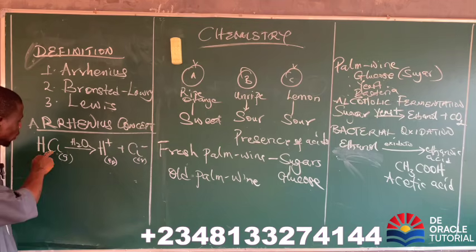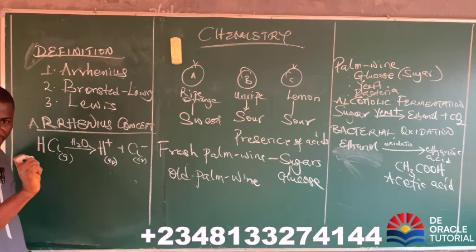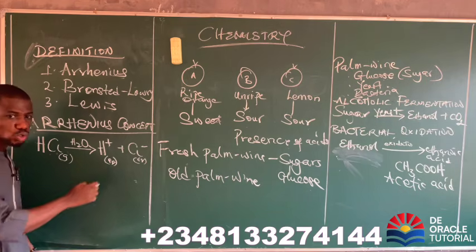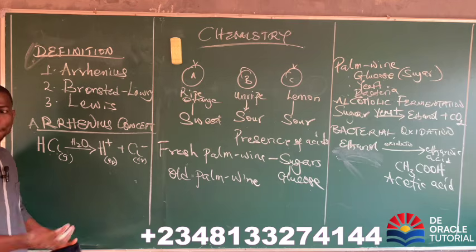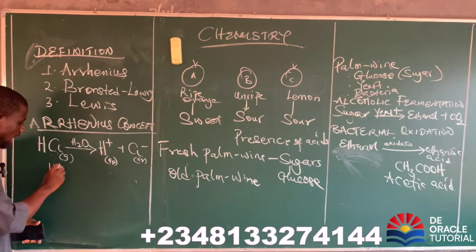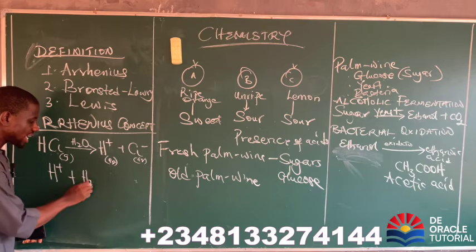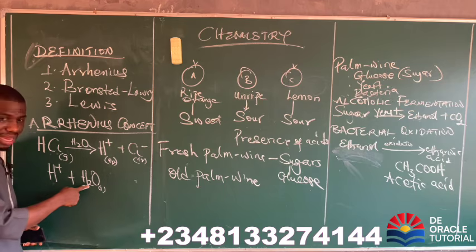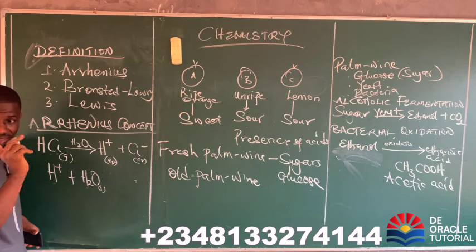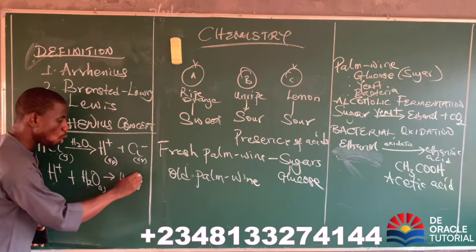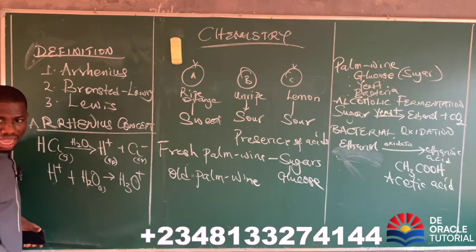Now, there is another point I want us to know. After dissolving this acid in water, we observe something. We do not just produce hydrogen ion. The hydrogen ion produced goes further to combine with a water molecule. This is the hydrogen ion combining with water, H2O. How many hydrogen are here? 1. How many are here? 2. Total will be 3. So it will give us H3O plus.